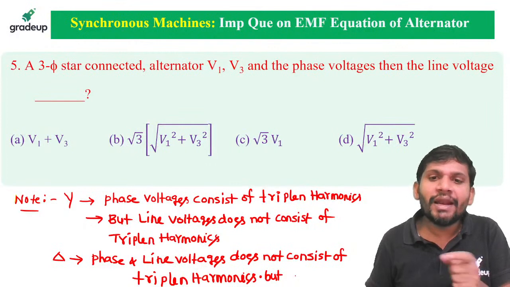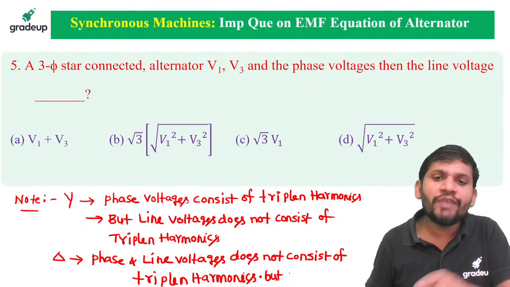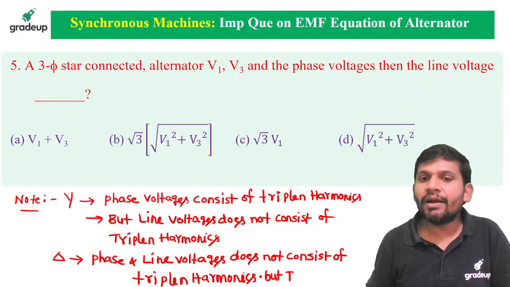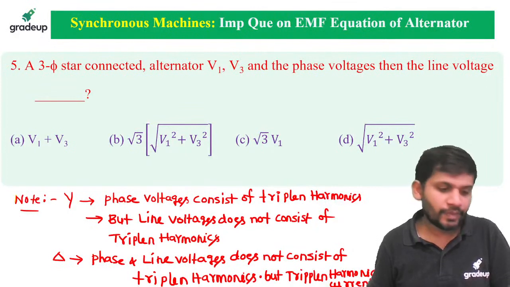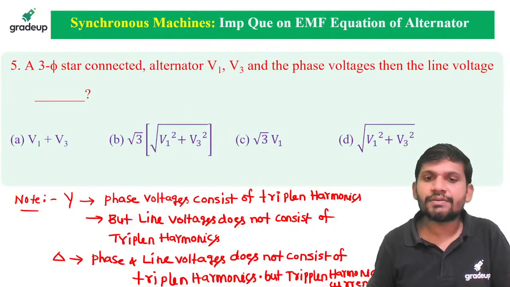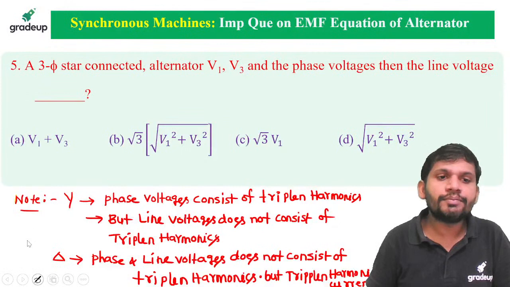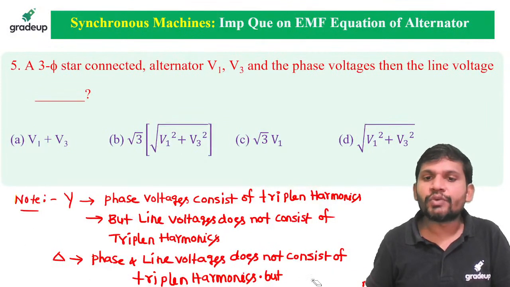But triple N harmonic currents circulate within the phases. Yes, here I am writing. Yes friends, please concentrate.